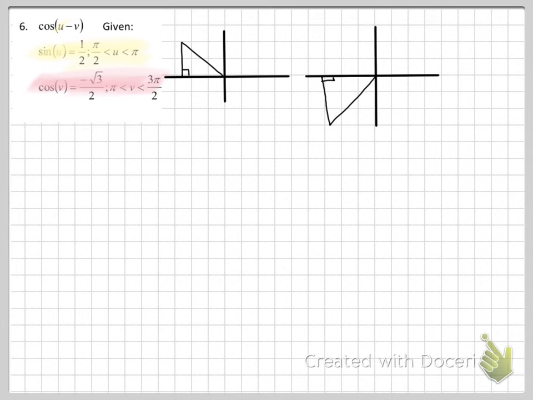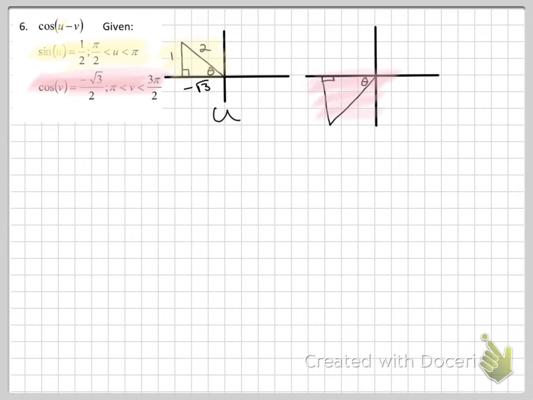Back on the yellow one, sine of theta equals 1/2, opposite over hypotenuse. Pythagorean theorem to find the missing side, and then look at your picture. Pythagorean theorem is going to give you root 3, but my picture gives me negative root 3. Remember how many of you got that wrong on the 4A free response? You want to make sure you keep an eye out for those negatives. This is triangle U. See if you can finish the pink one.